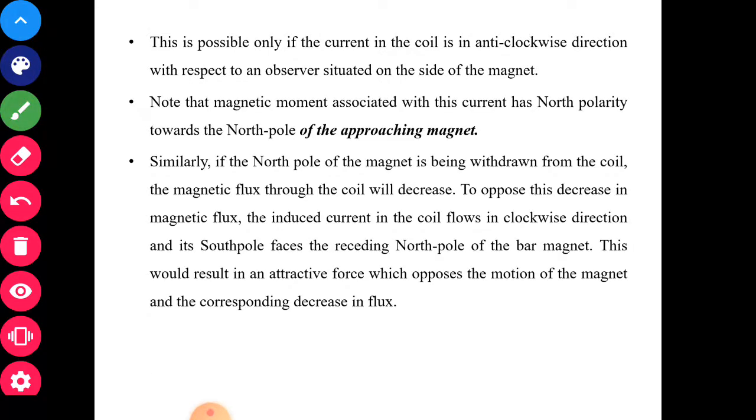Similarly, if the north pole of the magnet is being withdrawn from the coil, the magnetic flux through the coil will decrease. To oppose this decrease in magnetic flux, the induced current in the coil flows in the clockwise direction, and the south pole faces the going away north pole or receding north pole of the bar magnet. And this would result in the attractive force between the coil and the magnet, which opposes the motion of the magnet and corresponding decrease in the flux.